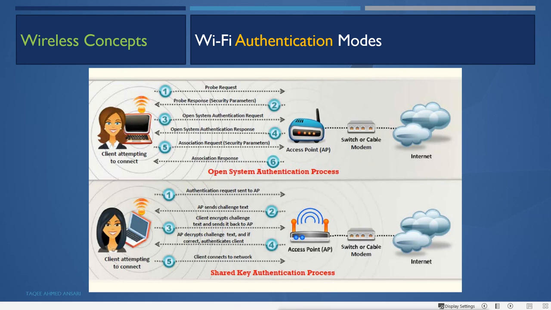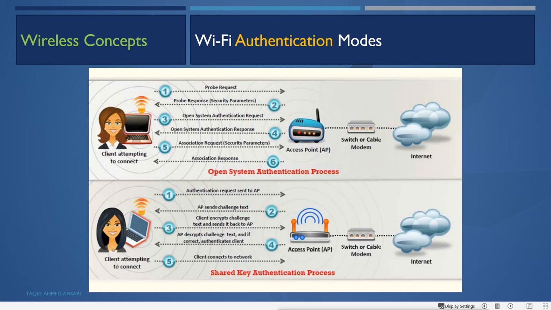Then we have the shared key authentication process. In the shared key authentication process, we configure a key on the access point, and the same key is used to connect to and authenticate with that access point. The client will have to provide the same key, and that is called the shared key. That means we configure the security key on the access point, and then we share the key with the authorized users. We can go to them and tell them this is the key, send them a message with the key, or send them a mail with the key.